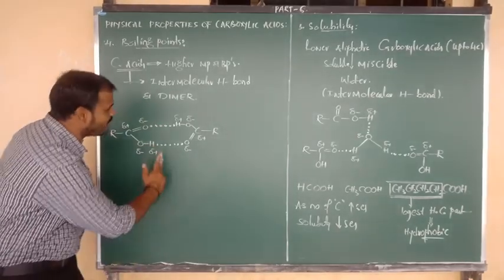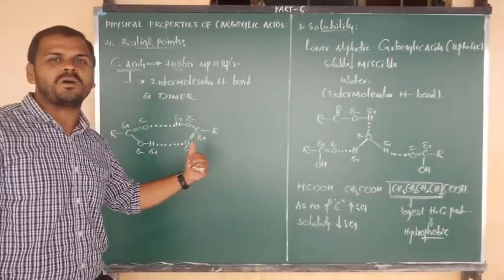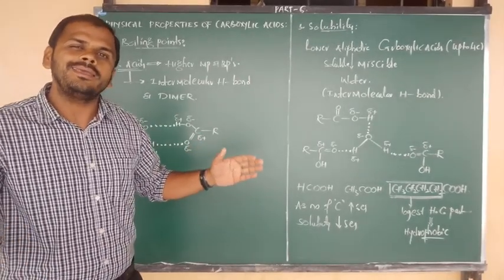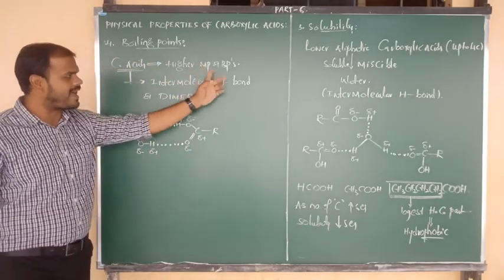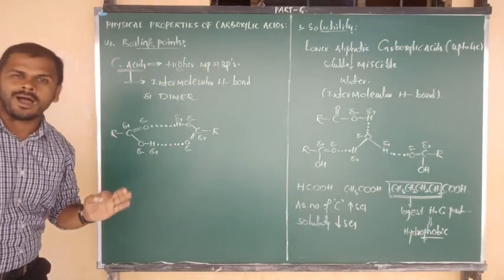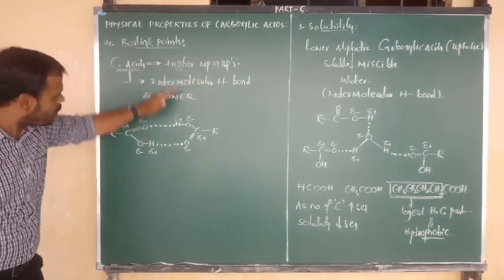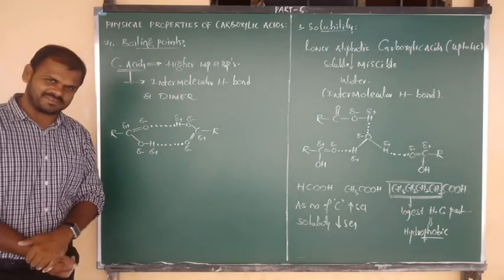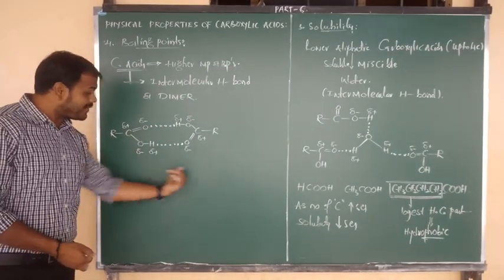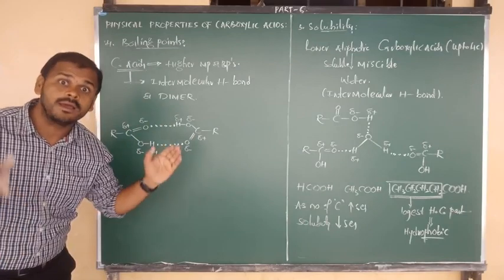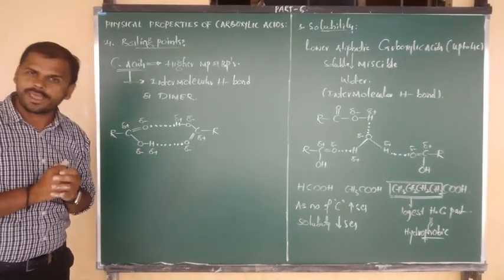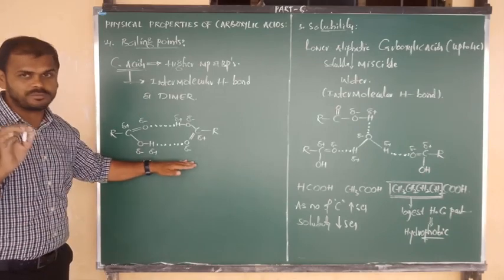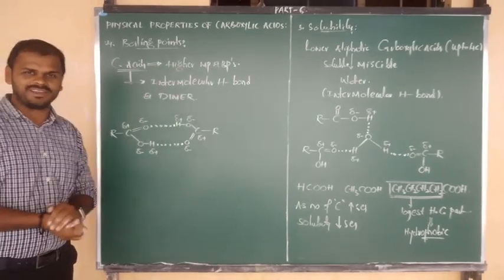For the breaking, the cleavage of this bond, you require higher temperature. That means carboxylic acids have higher melting and boiling points. I hope you understand this clearly. And this dimer formation we mostly see in the vapor state and in aprotic solvents. All of you know? This point you have to remember, very important.